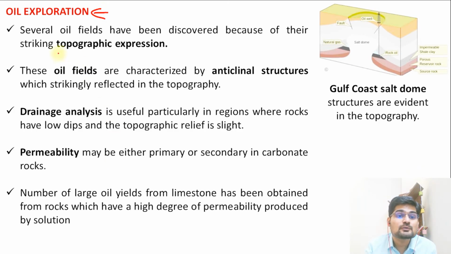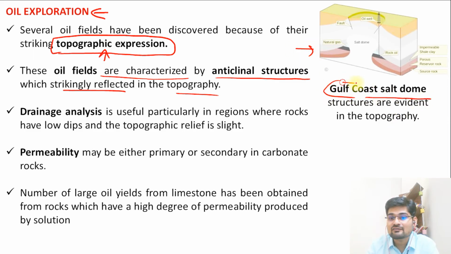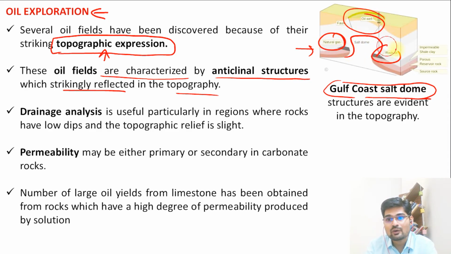It is from this topographic expression study. So this is where geomorphology comes into the picture. These oil fields are characterized by anticlinal structures generally, which strikingly reflect the topography. So if you look at this Gulf Coast salt dome in the Gulf area where you have lots of oil wells, remember these salt domes are here, the oil well is dug here, so it has natural gas and rock oil. So this is where the topographic structures give an idea of oil exploration, and drainage analysis